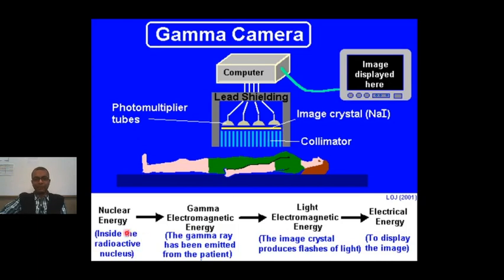The nuclear energy inside the radioactive nucleus is emitted as gamma. The energy is transformed into gamma electromagnetic energy. Then, when these gamma rays are incident on this sodium iodide crystal, energetic light photons are released. They are multiplied, flashes of light are produced. These signals are passed on to the detector and computer and the image is produced.